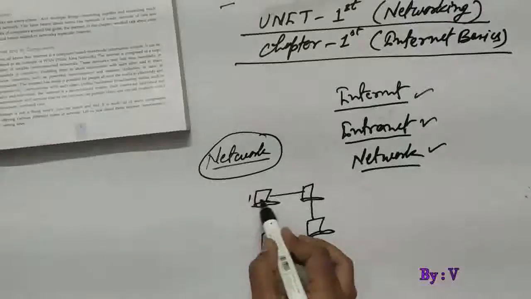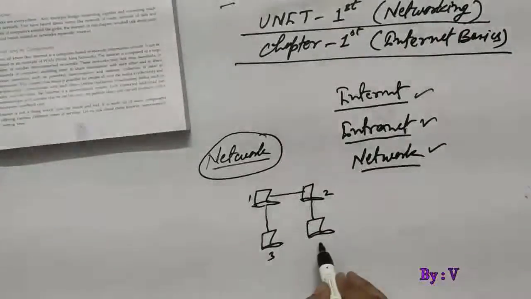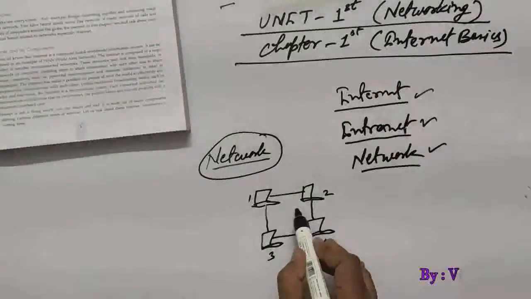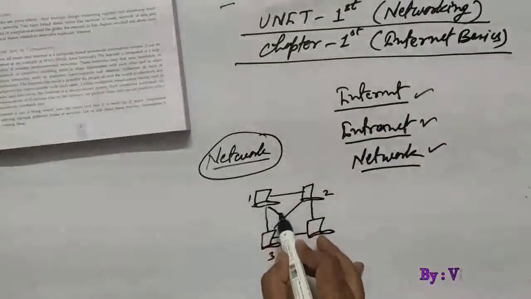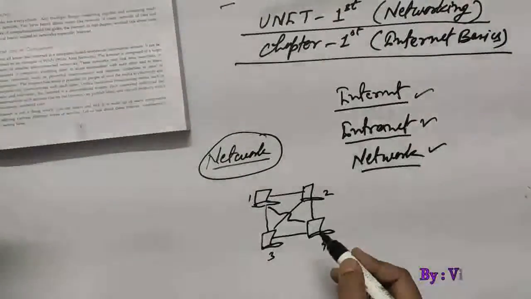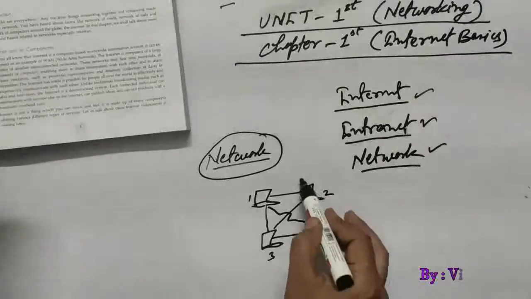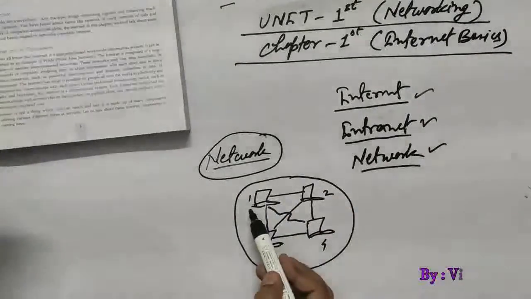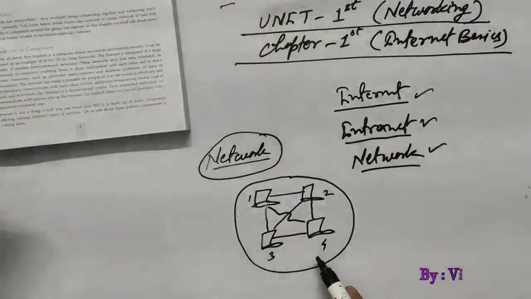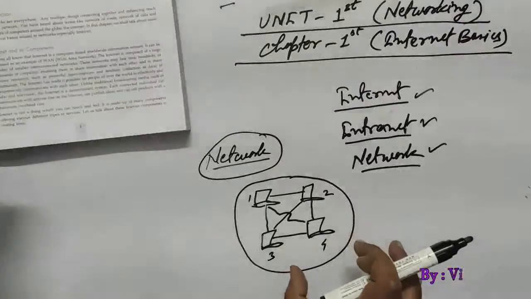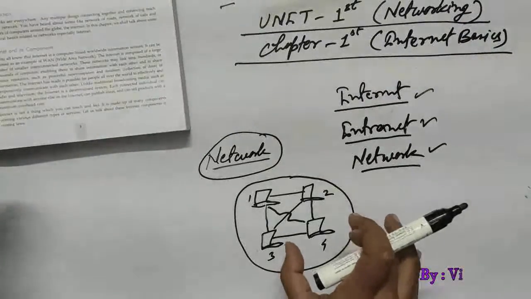How they are connected is a different matter. Methods are different for connecting different devices, but when these are connected to each other, this is generally known as a network of four computers, where four computers 1, 2, 3, 4 are connected to each other. So this is a particular network.